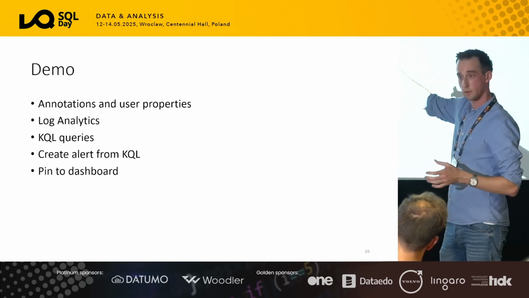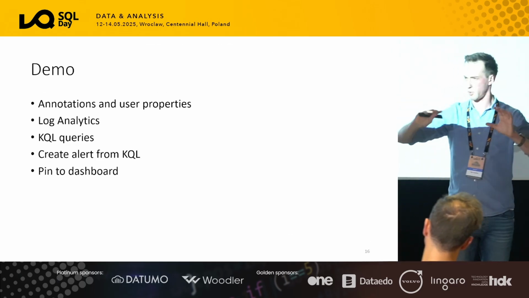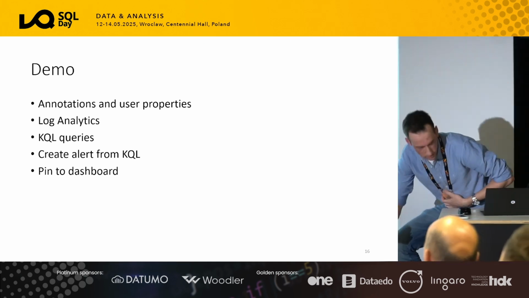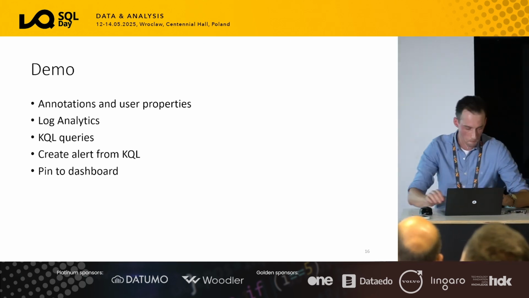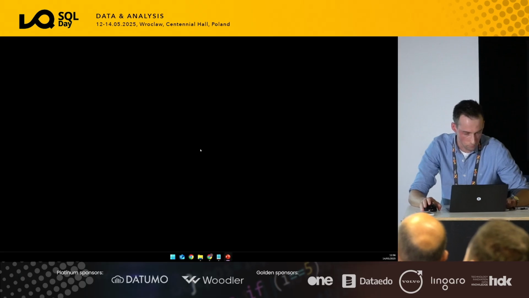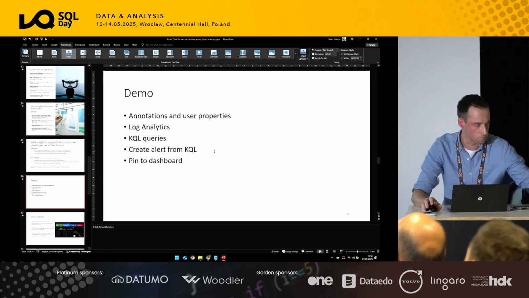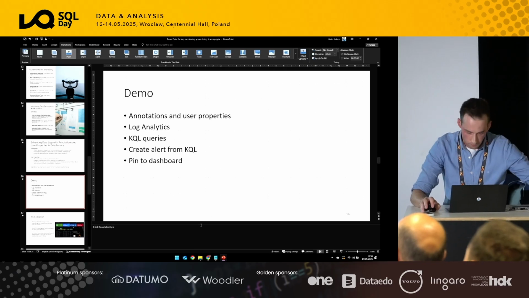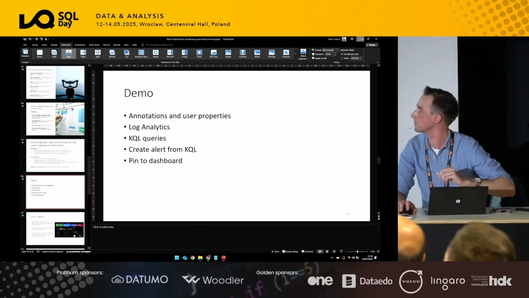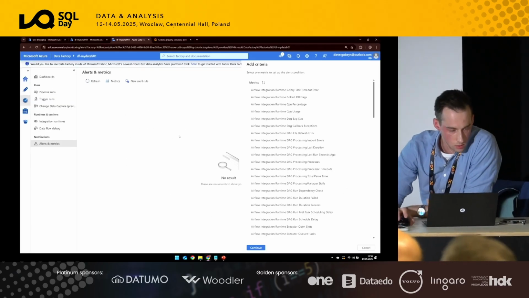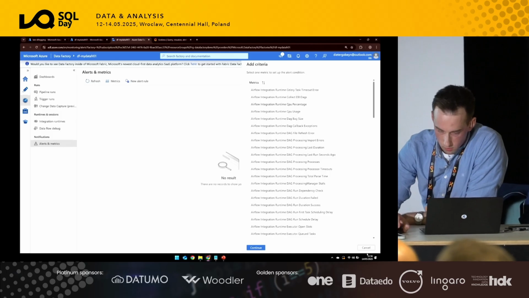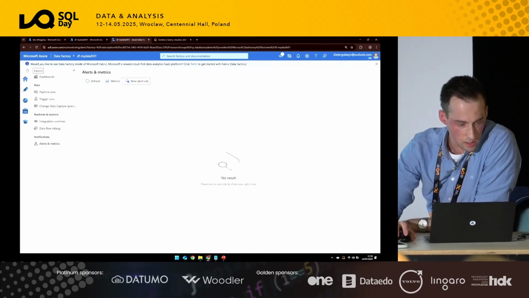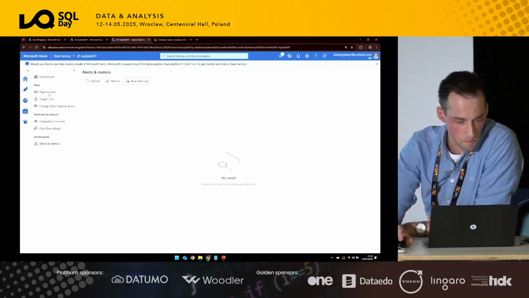So let's have a look at the previous slideshows, because I see a couple of people, what's that? And then we can see how we can set it up. Good. So let's look at my demo setup.